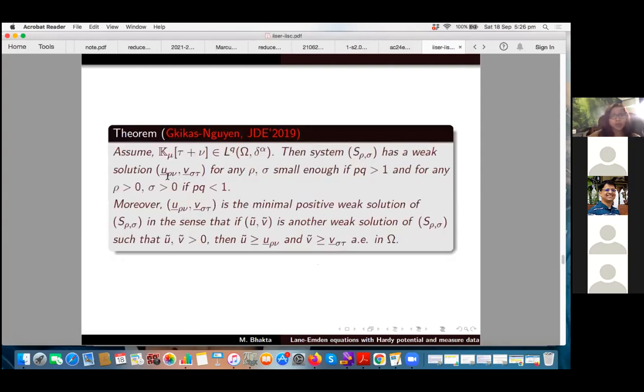has a weak solution (ū_{ρν}, v̄_{στ}). So this is a vector. For rho, sigma small enough, if pq is strictly greater than 1, and when pq is less than 1, then they have the existence of a solution for any rho positive, any sigma positive. Moreover, this is the minimal positive weak solution, in the sense that if (ũ, ṽ) is another weak solution of this problem, then ũ is greater than or equal to ū_{ρν} and ṽ is greater than or equal to v̄_{στ}.